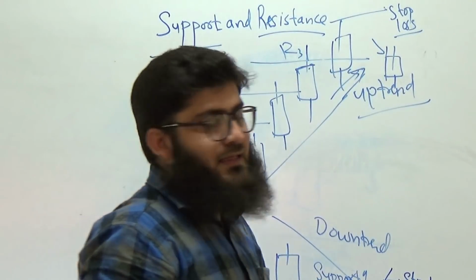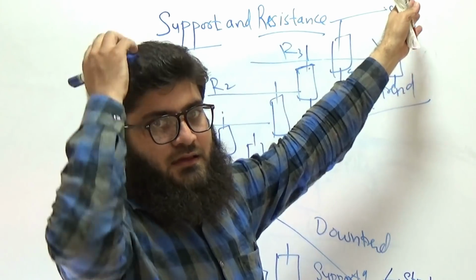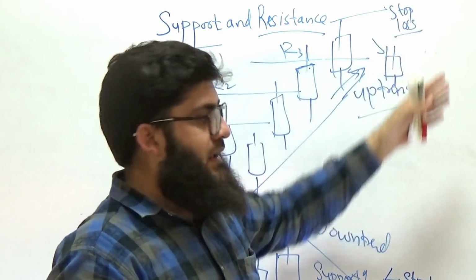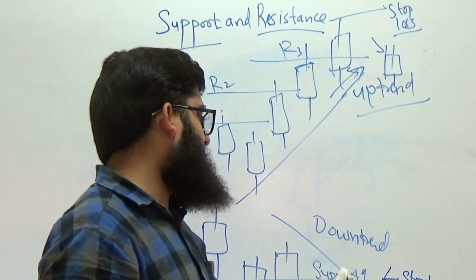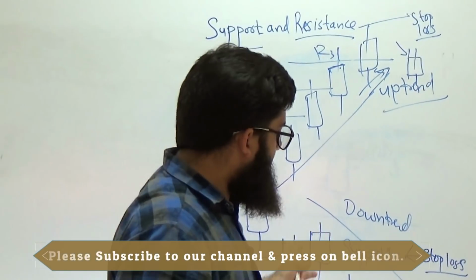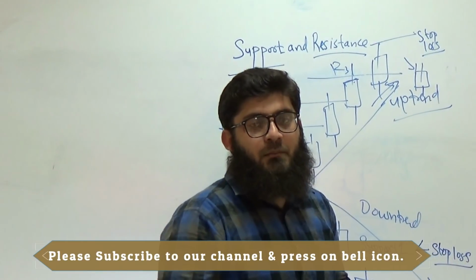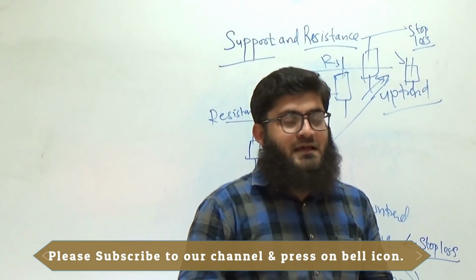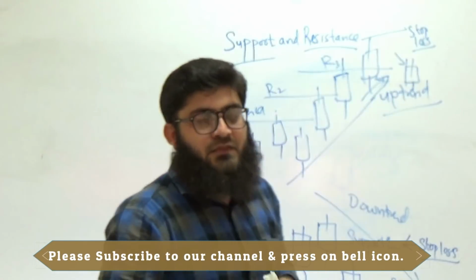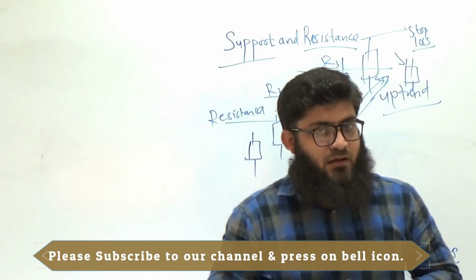And if the market is coming down, we can put the stop loss over here. That's how it will help us minimize our losses and maximize our profits. That's how we can understand the support and resistance levels in the stock market, and that will help us to maximize our profits and minimize our losses.